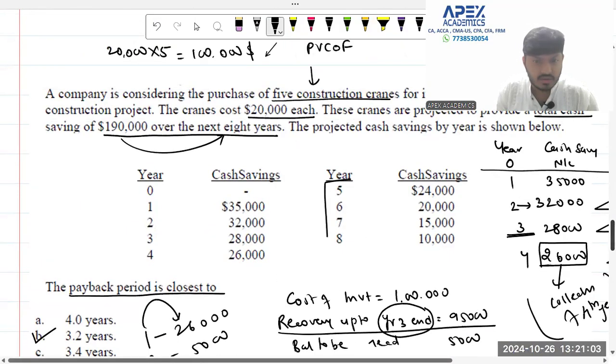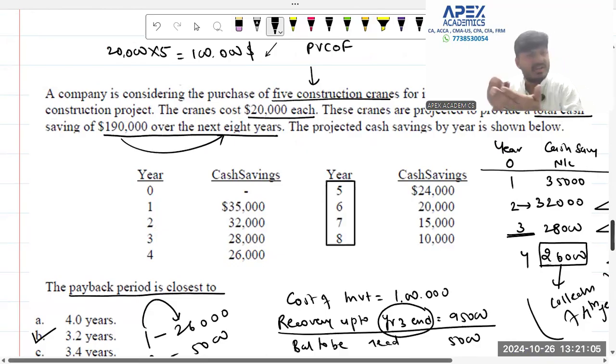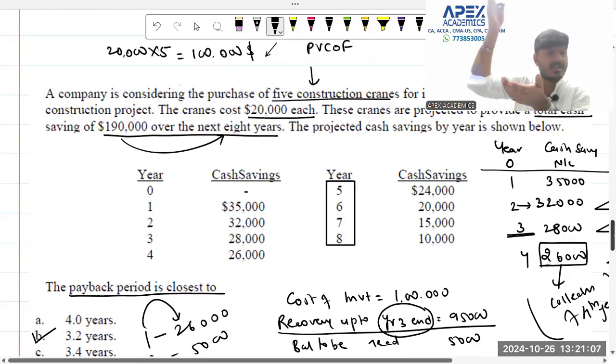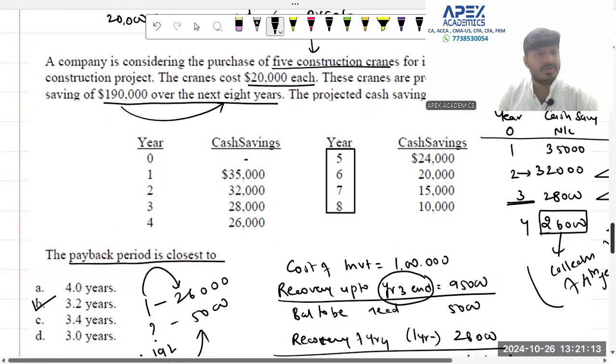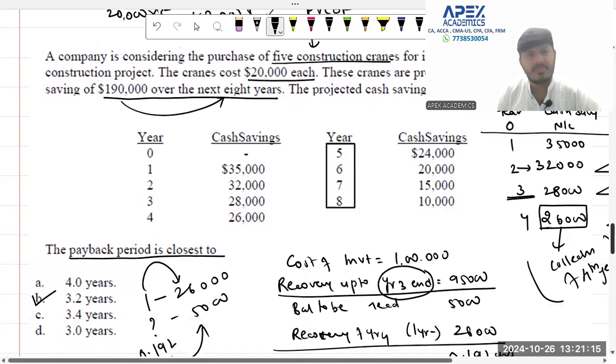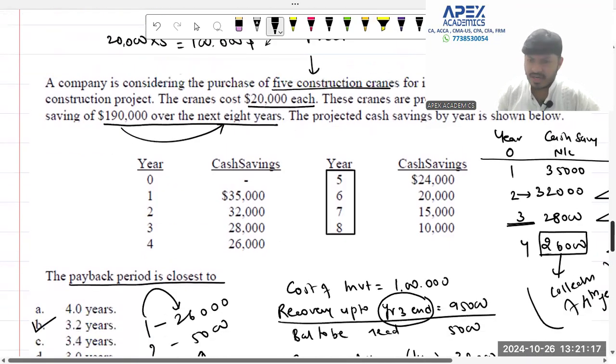Sir, why didn't you write down this? Why should I do this? This is not a CA Inter examination where your presentation has marks. This is the US CMA MCQ based examination. You just have to calculate the right answer. You don't have to make any presentation. It's a computer based MCQ exam. So chill out, guys. We are on the right track.